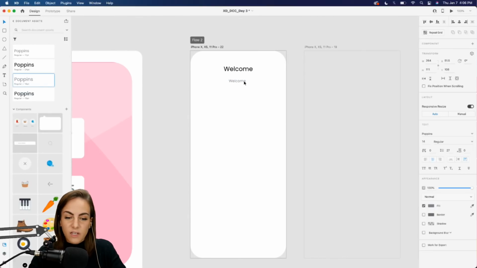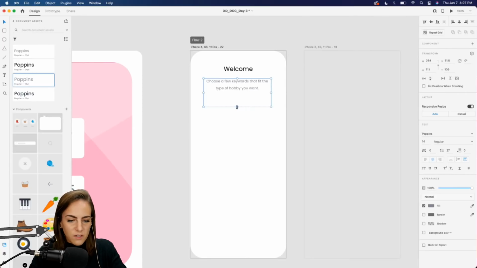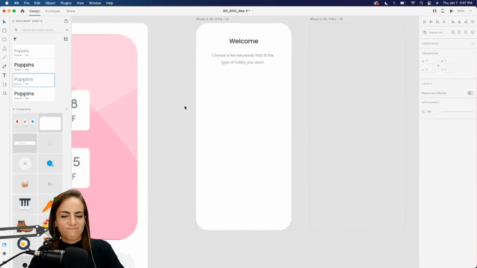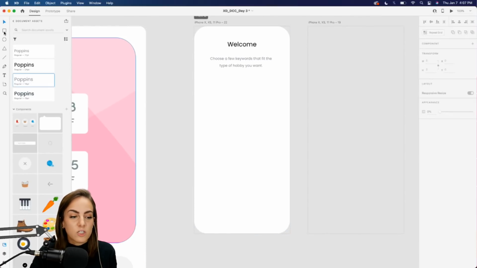And then down here, I'm just going to spell it out, tell them what they need to do. So we'll say, choose a few keywords that fit the type of hobby that you want. It's good to just spell it out sometimes. Not always, but sometimes. Okay, and then down here, I really just want to list a bunch of different keywords. So just some sort of descriptors for different hobbies.